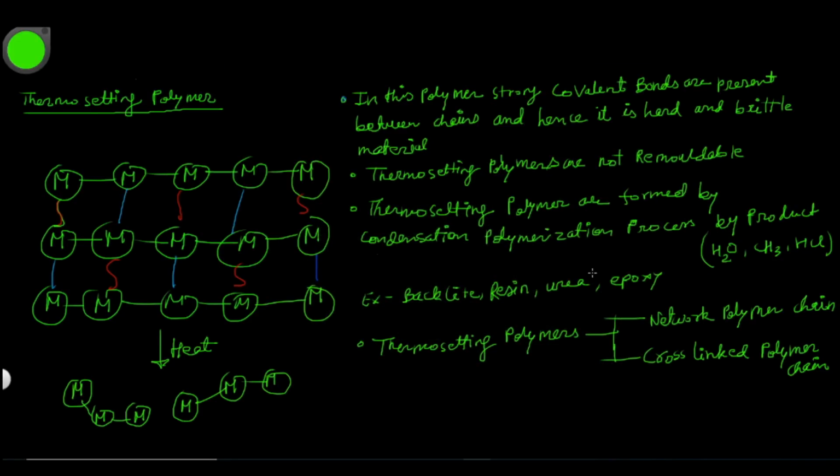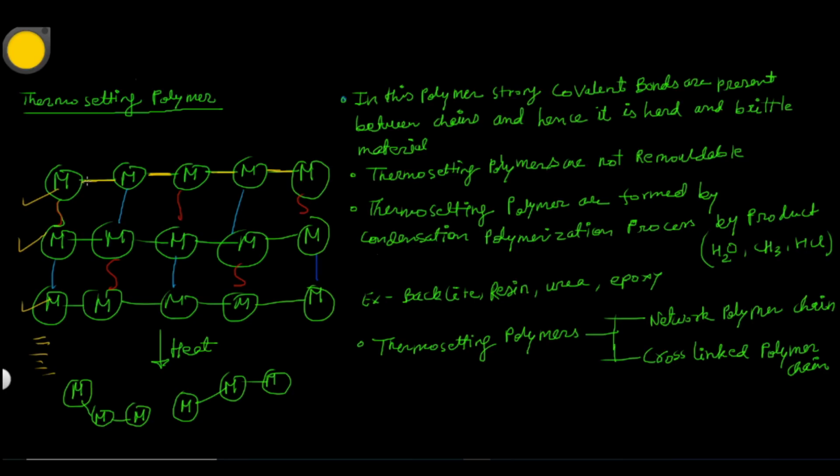Welcome back once again. Now we will discuss the thermosetting polymer. In thermosetting polymer, monomers are linked with covalent bonds. These are the covalent bonds. So these monomers form one linear chain, and another linear chain, and another, and it continues like that.